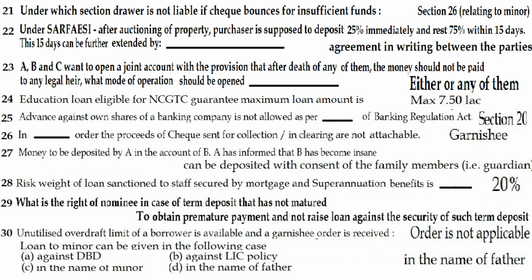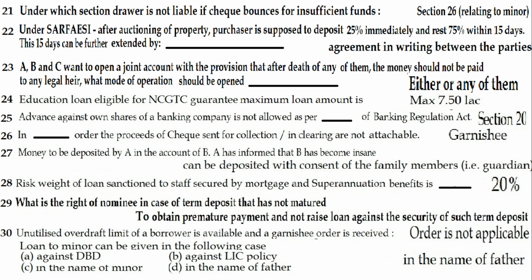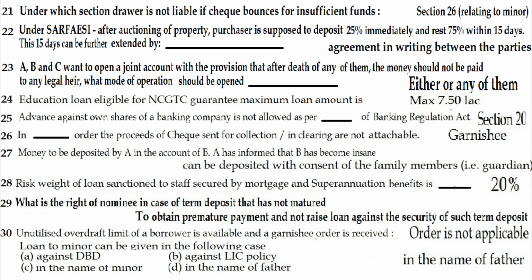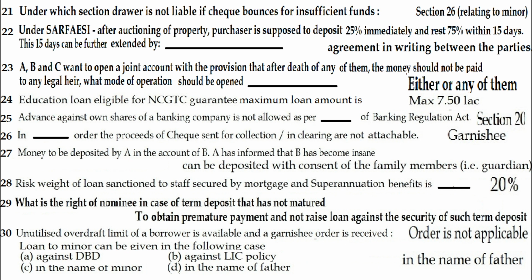Question 29. What is the right of nominee in case of term deposit that has not matured? The answer is to obtain premature payment and not raise loan against the security of such term deposits. Question 30. Unutilized overdraft limit of a borrower is available and a garnishee order is received. What can be done? The answer is the order is not applicable.